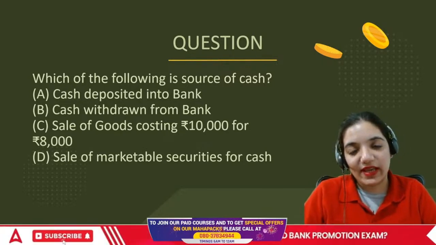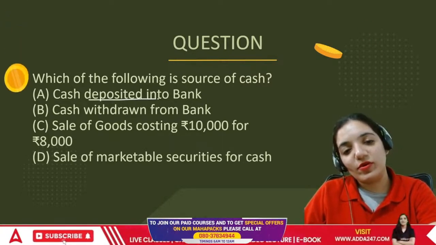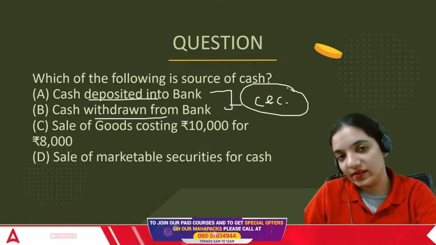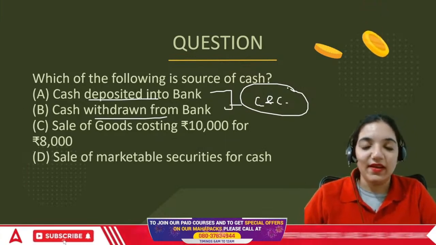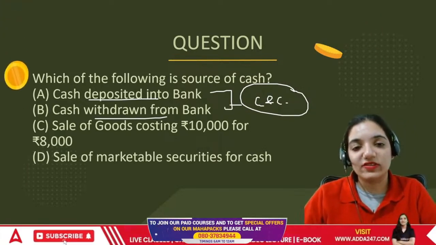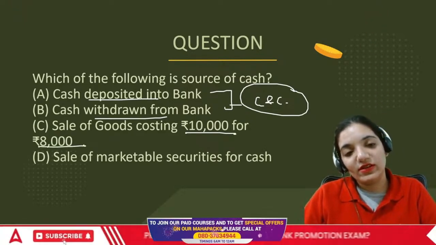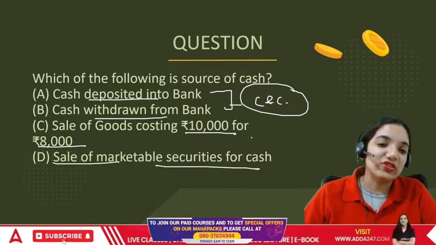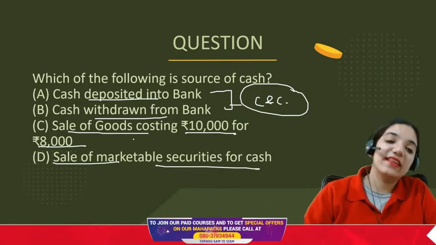From where I'm going to get cash is when I sell something. Cash deposit into the bank or cash withdrawn: cash and cash equivalents are just changing. They are not increasing. If I keep the money in my bank account or in my hand, it doesn't matter. Sale of goods costing 10,000 for 8,000. The goods have been sold, so this is a loss. And sale of marketable securities for cash, it's just a change. But from this portion, even though there's a sale, we are still getting the amount.